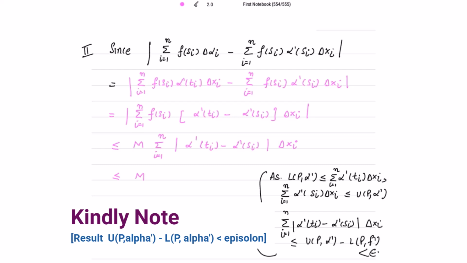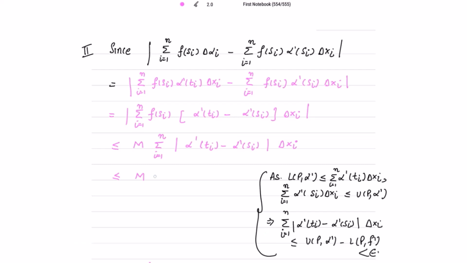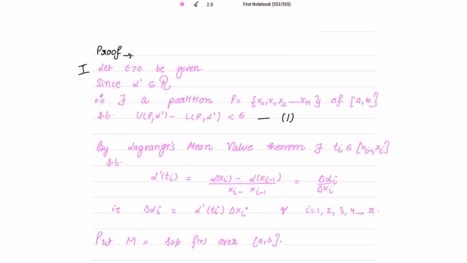That means this mod alpha dash Ti minus alpha dash si delta xi is actually less than epsilon. So I'm writing this: mod alpha dash Ti minus alpha dash si, delta xi, is less than or equal to UP alpha dash minus LP alpha dash, which at the very start I have mentioned, because alpha dash is Riemann integrable, is less than epsilon.